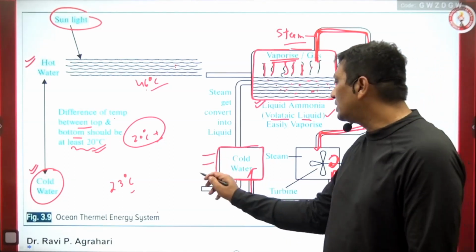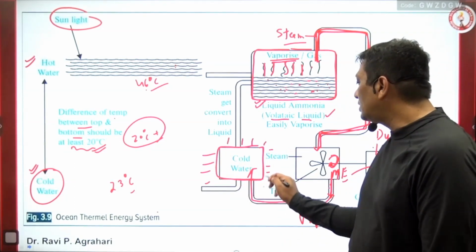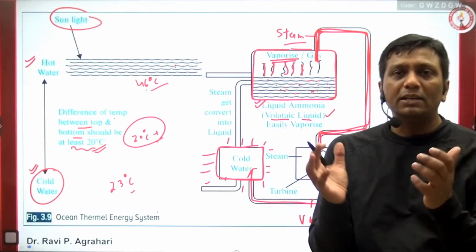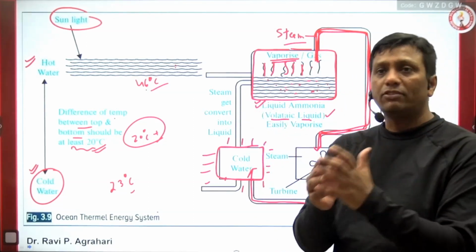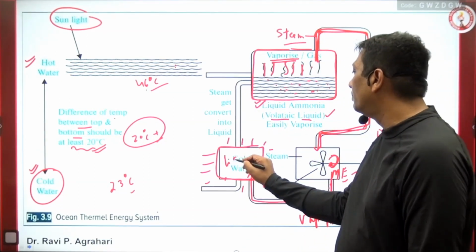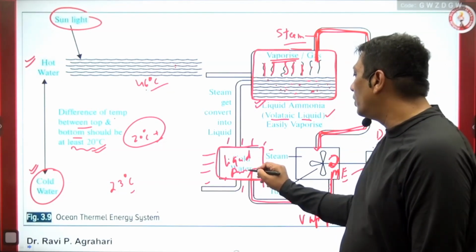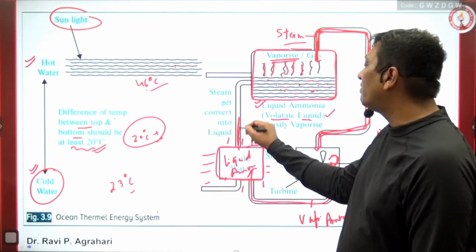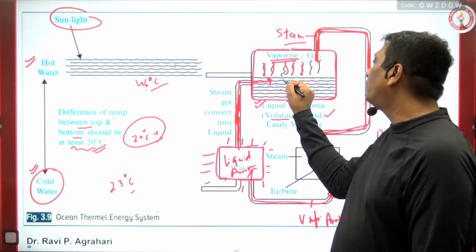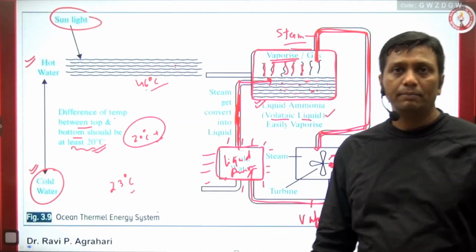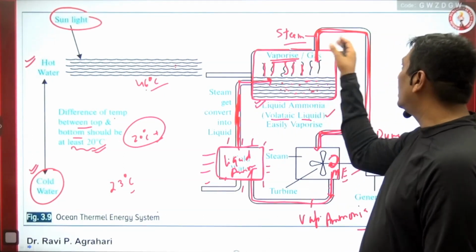The next chamber is under the effect of cold water. The vaporized ammonia, in the presence of cold water, will condense, and here it will become liquid ammonia. Slowly, gradually, the liquid ammonia, through the help of capillary action, will go up and again fill the upper side of the container. So here liquid ammonia is vaporized and creates the steam.